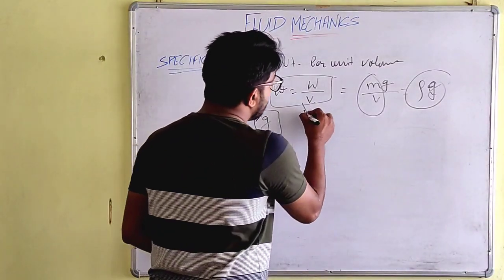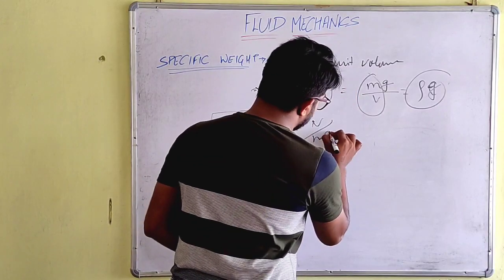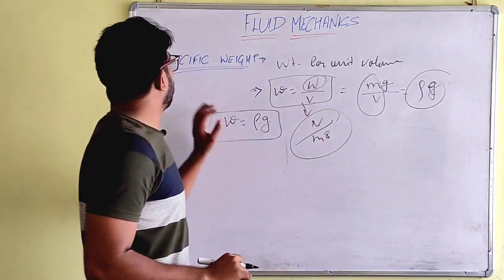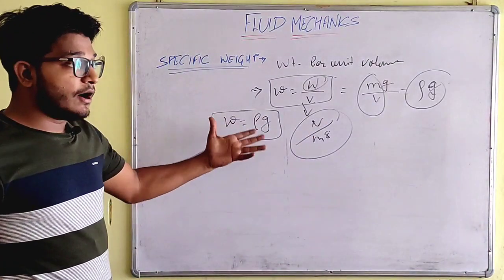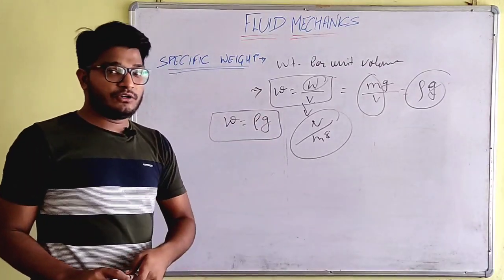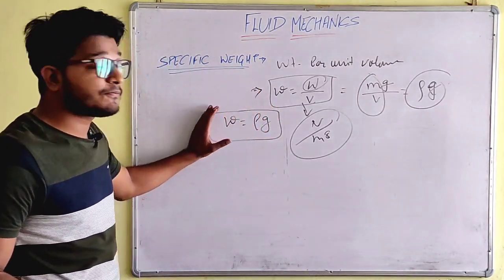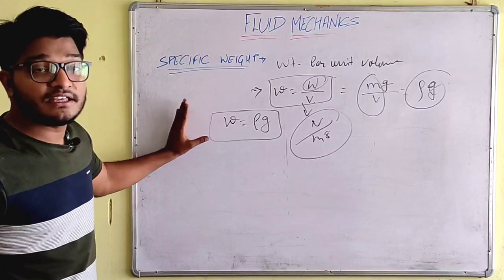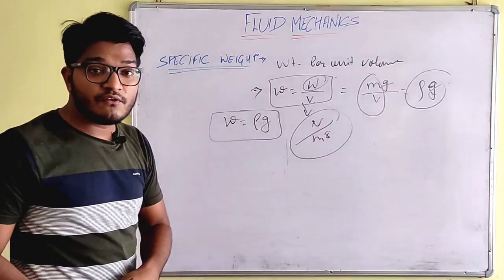Let's work out the unit. It is Newton per meter cube. So the unit of specific weight is Newton per meter cube. Now from the relationship we got here, we will find the specific weight of water.